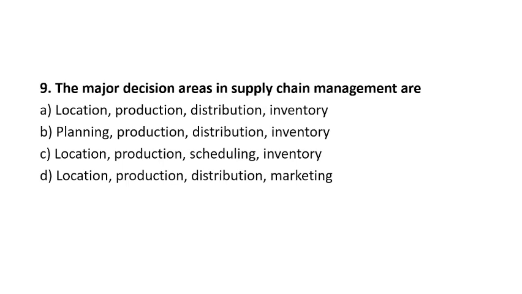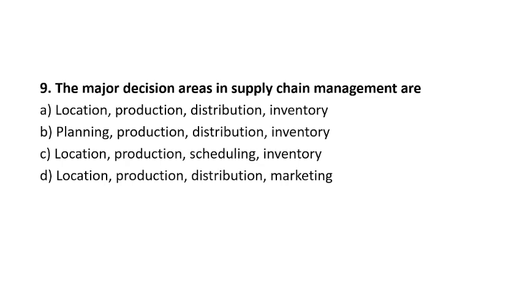I hope you have understood the concept. Supply chain management has a broader scope as compared to logistics. It is the entire marketing system which deals with value creation.